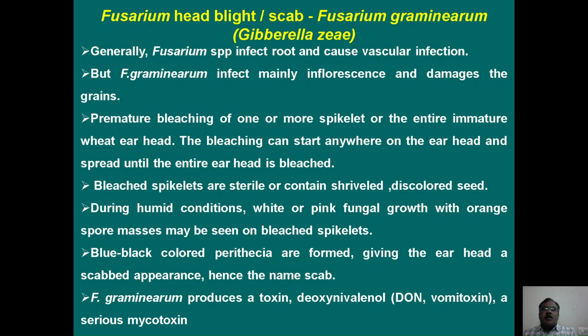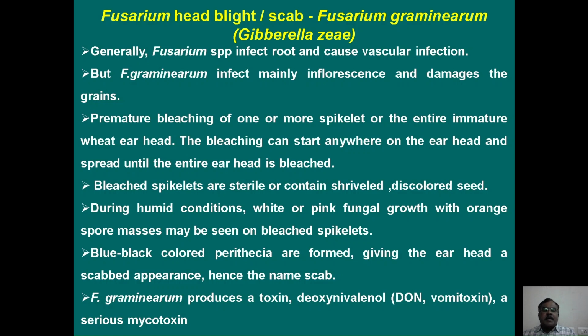The symptom is premature bleaching of one or more spikelets in the entire immature wheat earhead. This bleaching can start anywhere on the earhead and spread until the entire earhead is bleached. These bleached spikelets are sterile or contain shriveled, discolored seeds. During humid conditions, white or pink fungal growth with orange spore mass can be seen on the bleached spikelets. Blue or black colored perithecia will also be formed on the earhead.